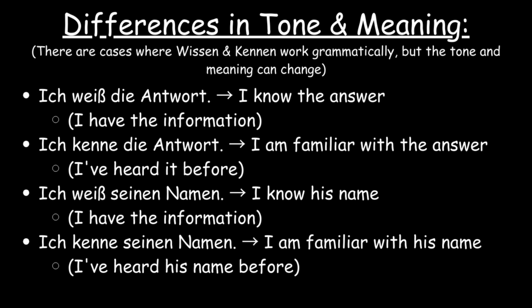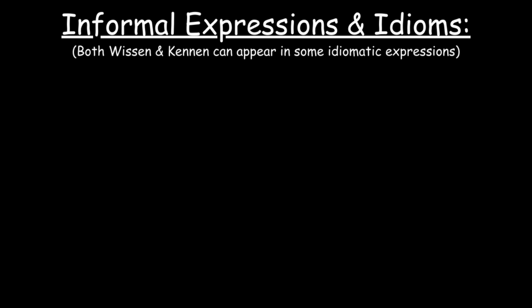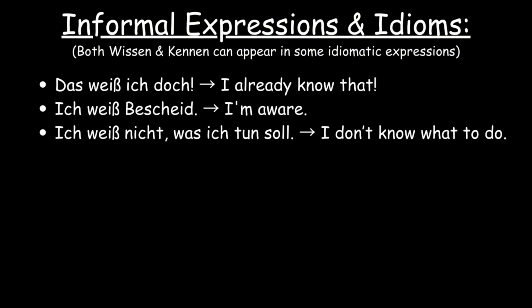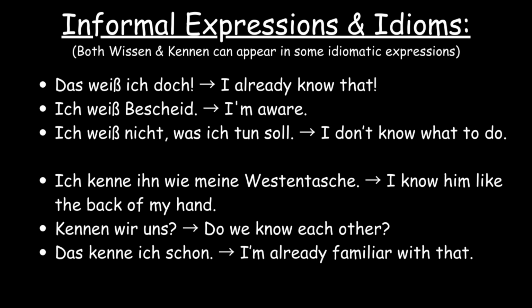The final concept that should be known is informal expressions in idioms with wissen and kennen. Both verbs can appear in some idiomatic expressions, like Das weiß ich doch. Ich weiß Bescheid. Ich weiß nicht, was ich tun soll. These expressions use wissen. Ich kenne ihn wie meine Westentasche. Kennen wir uns? Das kenne ich schon. These expressions use kennen. Overall, this is how wissen and kennen fully work in German.